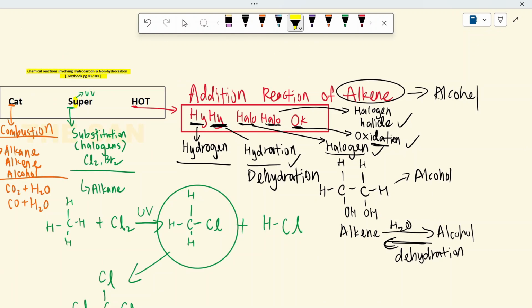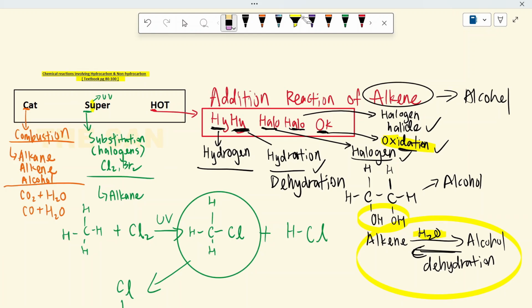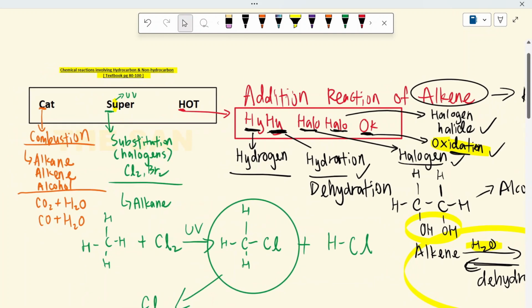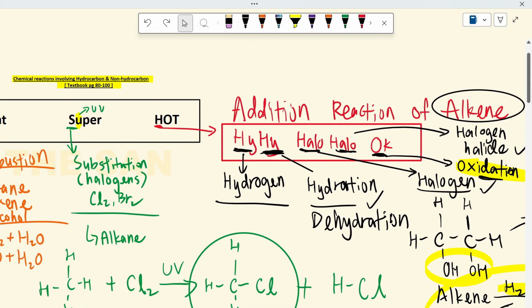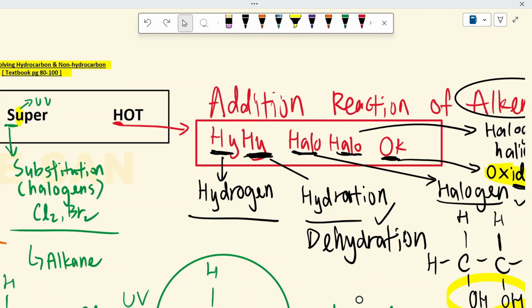The first reaction is the hydration, you add in the water. And the second one will be the oxidation, you add in the OH group here. So that is for addition reaction of alkene. I just simplify it into a simple acronym like hi hi, hello hello, O. And then now we talk about the condition. The parts that require the condition will be this part, the hi hi, and that's it.